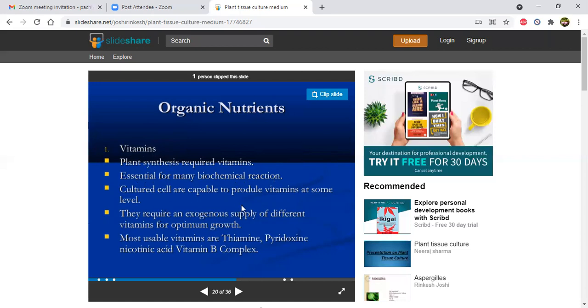Cultured cells are capable of producing vitamins at some level. They require an exogenous supply of different vitamins for optimum growth. Most useful vitamins are thiamine, pyridoxine, nicotinic acid, and B complex vitamins. These all are essential vitamins in tissue culture medium. So we need to always supply all these vitamins. This is the major important role of vitamins in the tissue culture medium.